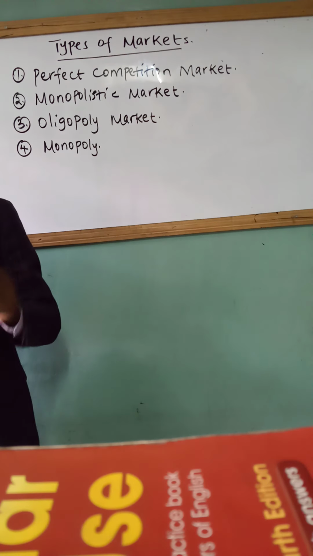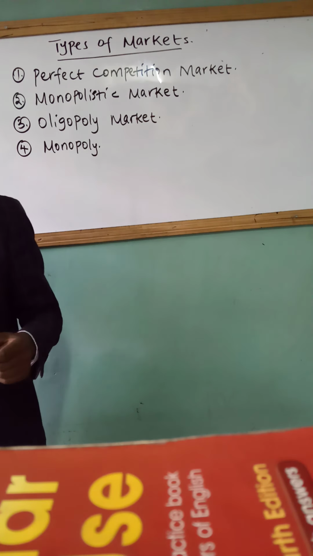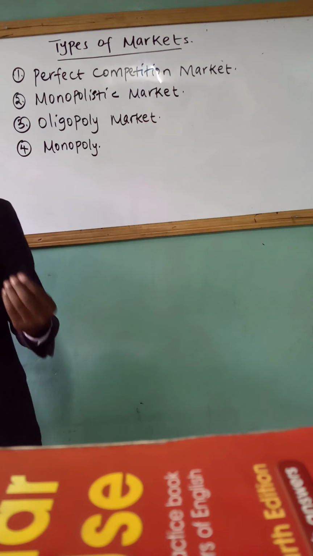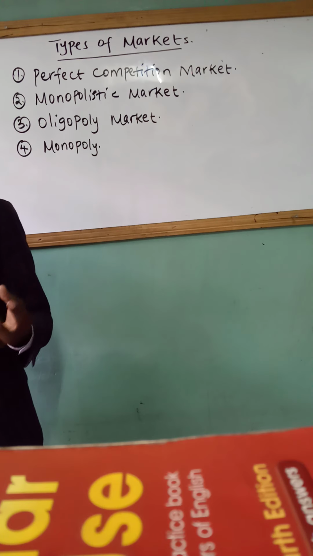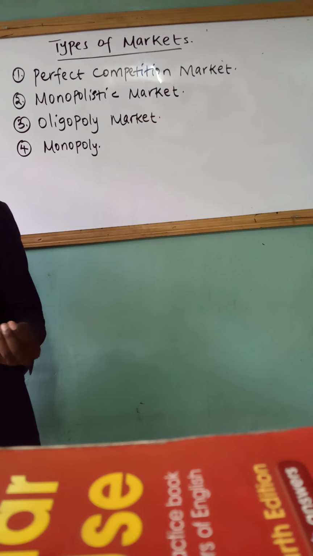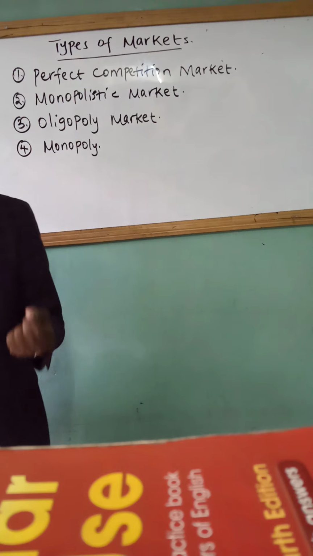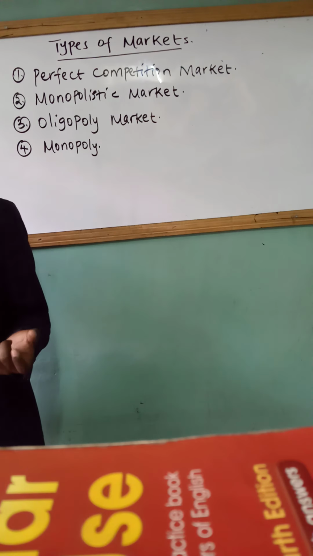And these small farms compete against each other. The farms do not have any significant market power. And therefore, as a result, the industry as a whole produces the socially optimal level of output.